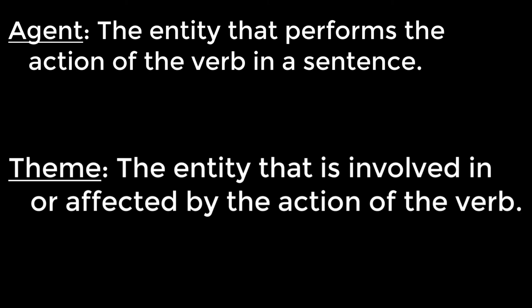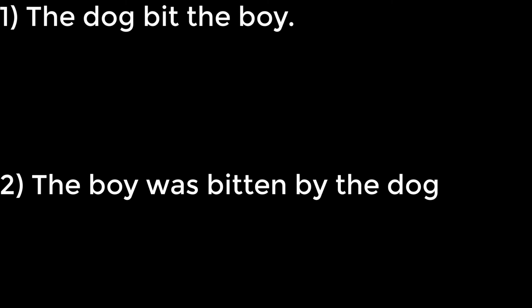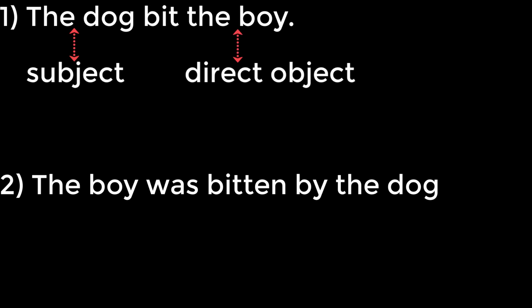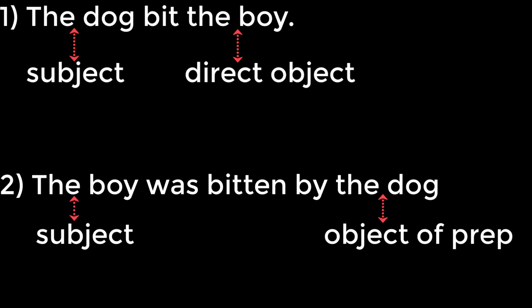Here are two possible roles for noun phrases: agent, the entity that performs the action, and theme, the entity that is involved in or affected by the action. Look at the following sentences. The dog bit the boy. The boy was bitten by the dog. In both sentences, the noun dog is the agent and the noun boy is the theme, even though in sentence 1, dog is the grammatical subject and boy is the grammatical direct object, and in sentence 2, boy is the grammatical subject and dog is the grammatical object of the preposition by.